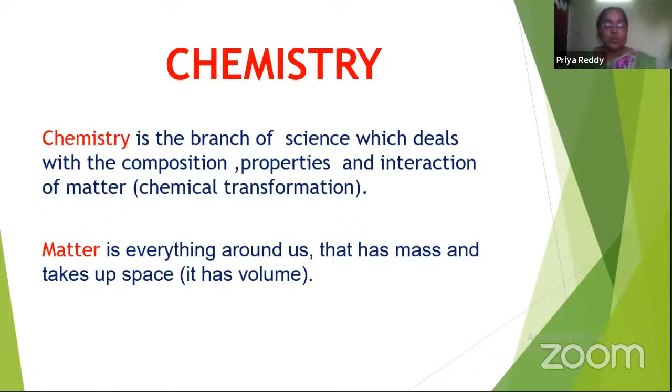Now we are going to study this matter under the topic of chemistry: the composition of matter, its behaviors and interaction. Whether matter interacts with each other? Yes, matter will definitely interact with each other. For example, if you put iron in nature, iron will react with water and form rust. That is nothing but interaction of matter with each other. All these things combined are studied under the branch of science called chemistry. We are going to study chemicals and their interaction with each other.